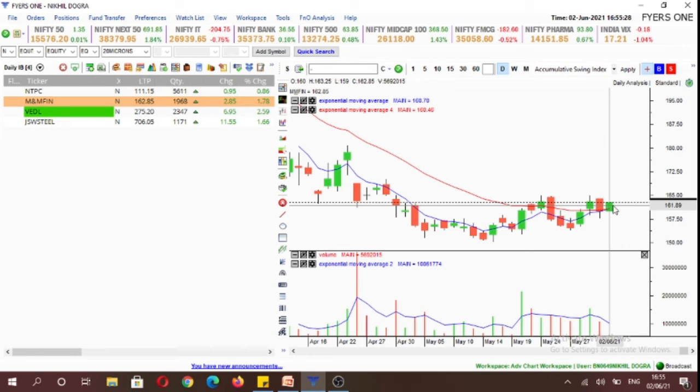That is, instead of normal size, we would be initiating position with half our size for both the directions if it breaks. So if above 163.3, we'll establish a long position with half our size, or if it breaks today's lows, which is 159, below that we can establish a short position with again half the size.